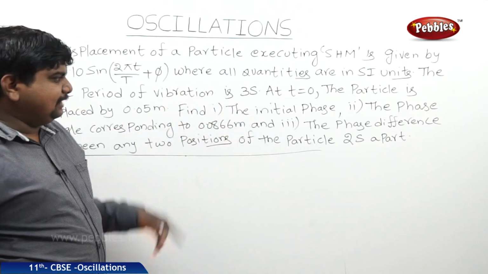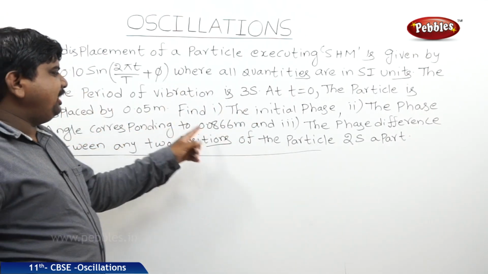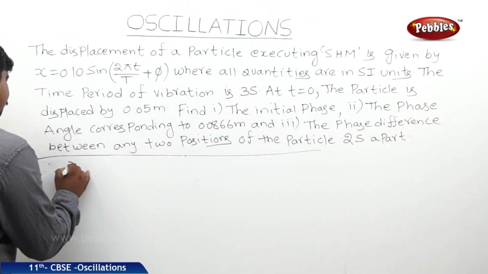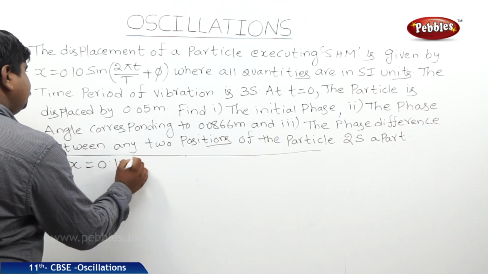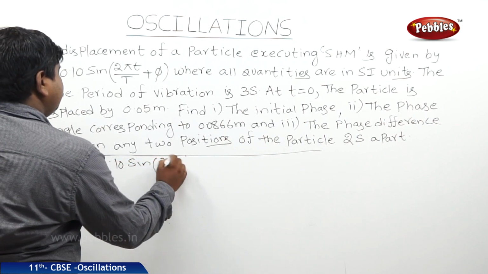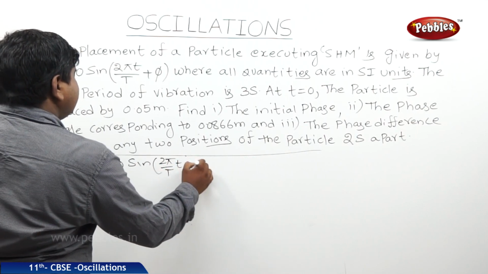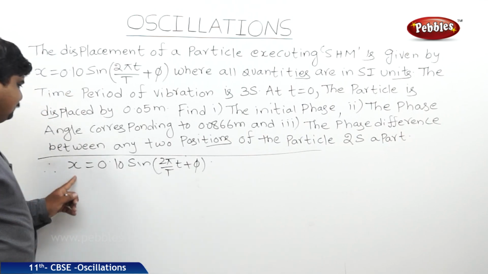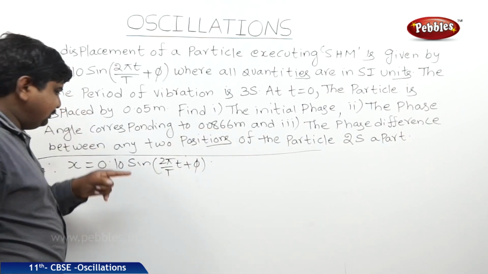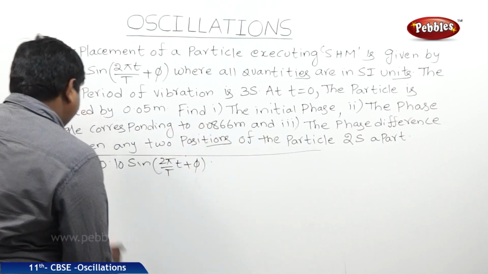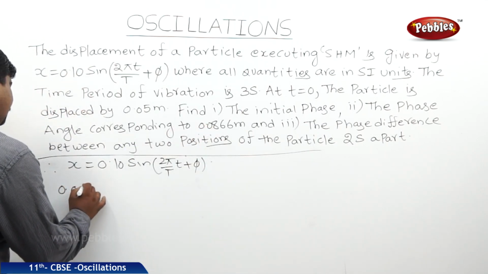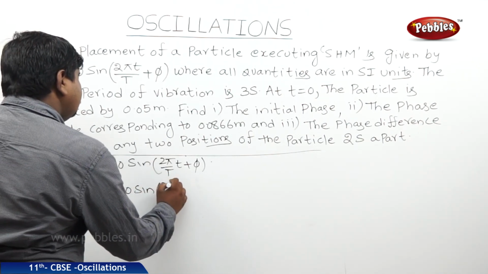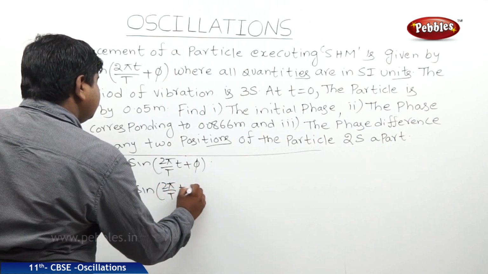So, the next bit in the same problem is the phase angle corresponding to 0.0866 meters. Therefore, we know that x is equal to 0.10 sine of (2 pi by T into t plus phi). We should find out the phase angle for the displacement 0.0866. That means in place of x, we should substitute this value. Therefore, 0.0866 is equal to 0.10 into sine (2 pi by capital T into small t plus phi).